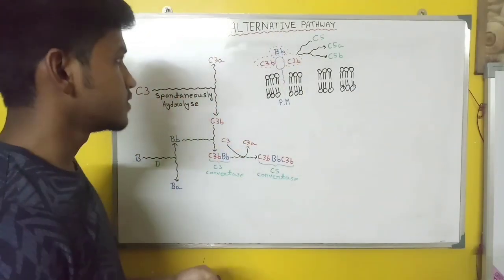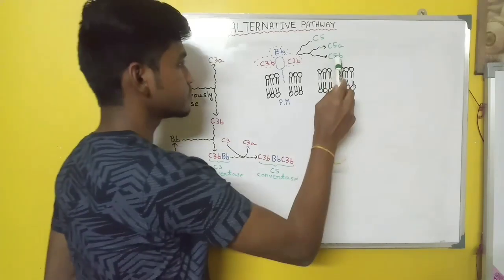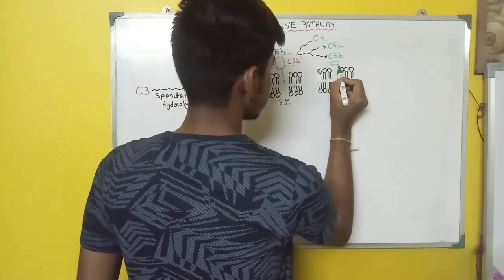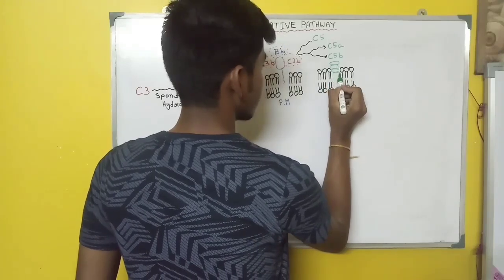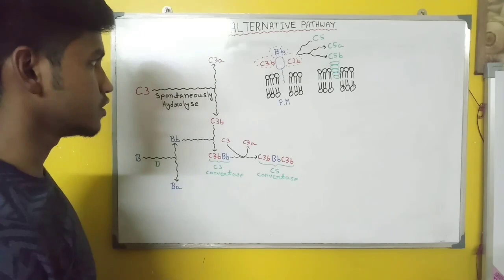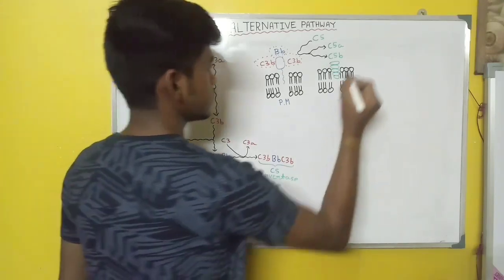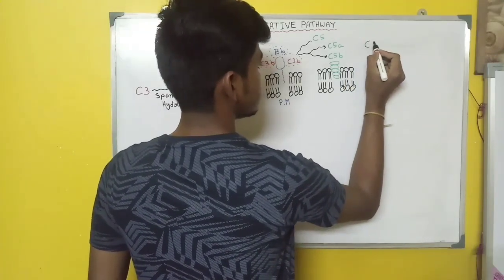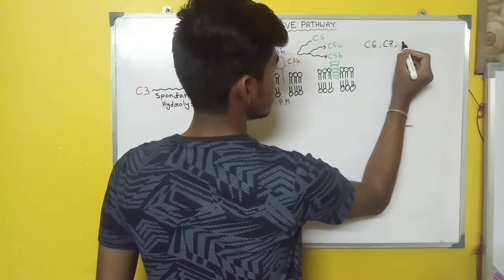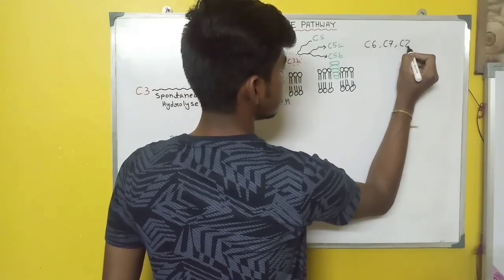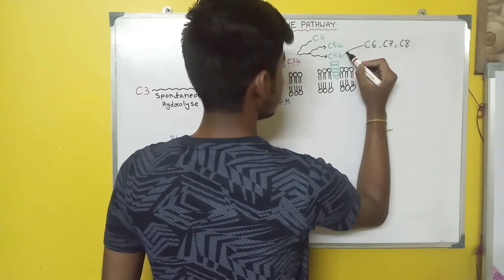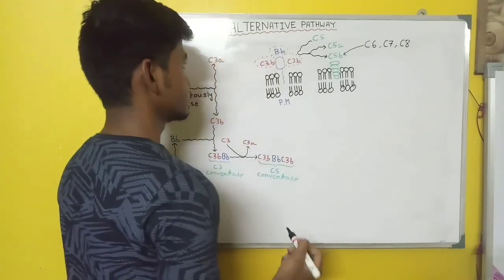So the C5b will attach with the plasma membrane, and the C5b will recruit other proteins like C6, C7, and C8.